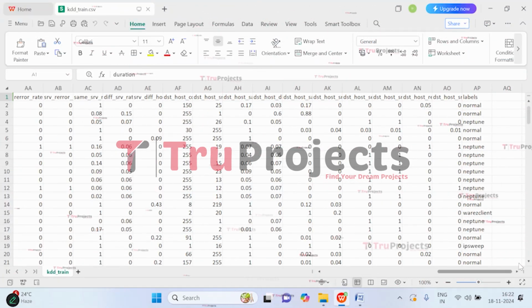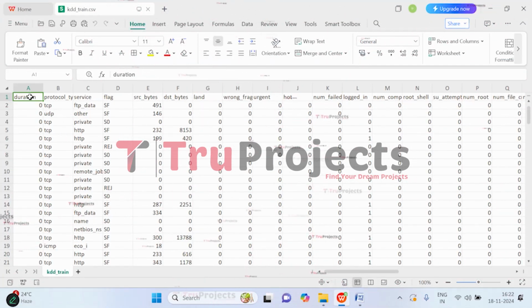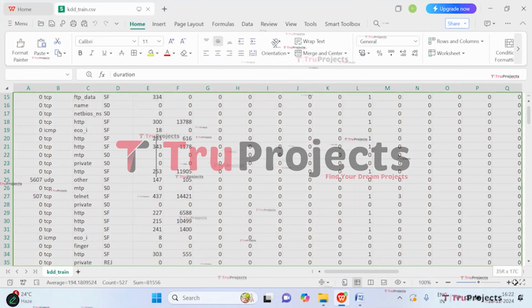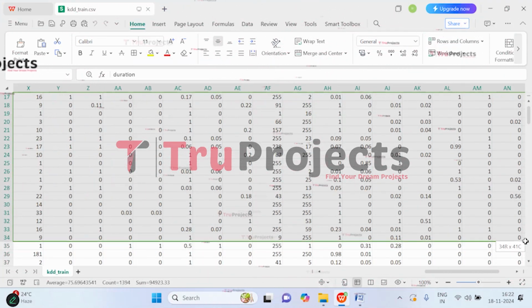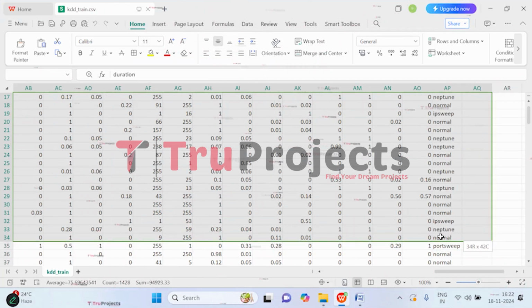So this is the dataset that is used in the project to train so that we will be able to detect the cyber attacks. So these are the features. Just wait for a while. We have so many features.